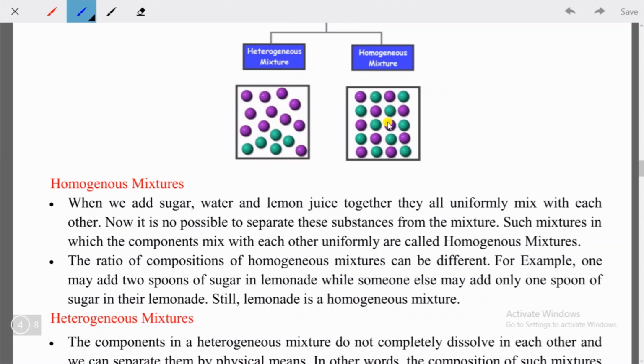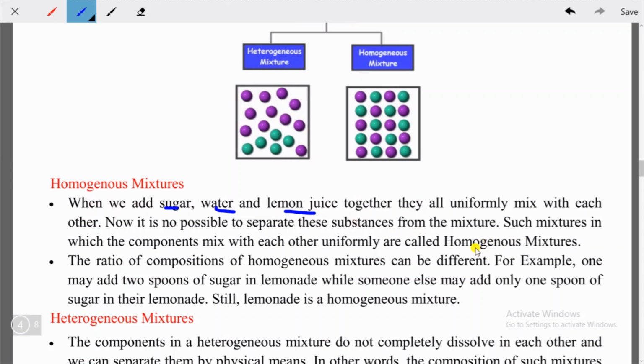Okay, they have a configuration by which they are attached with each other. So here the example was when we add sugar, water and lemon juice together, then the three particles uniformly mix with each other and you cannot separate them from one another. So after adding them together, you cannot separate them. So this is what a homogeneous mixture is.